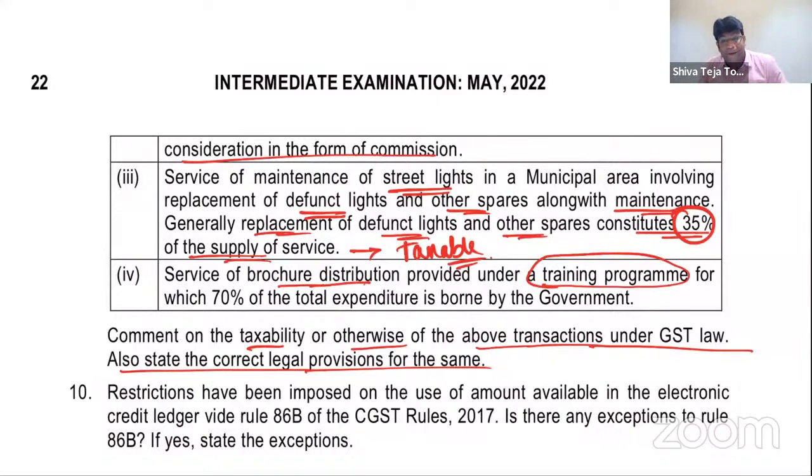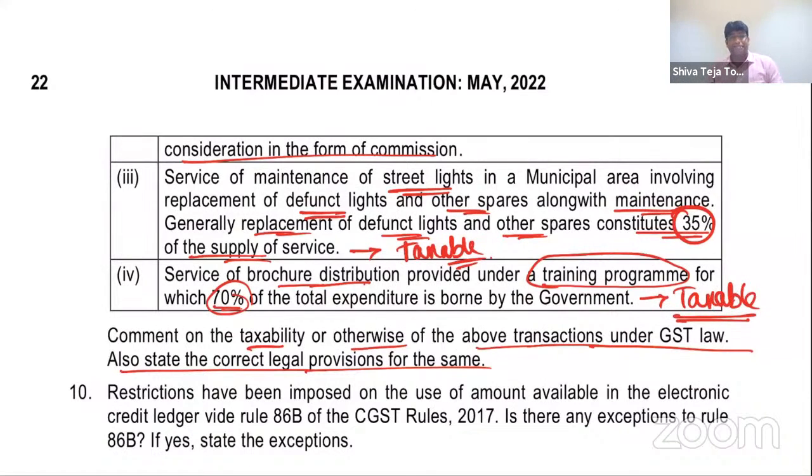Wow. In this, there is an interesting amendment, my dear friends, where they told service provided to government under any training program for which 75% or more. Once upon a time, it was more than 75%. But they clarified that for which 75% or more of the total expenditure is borne by the government is exempt. Service provided to the government under any training program for which 75% or more of the total expenditure is borne by the government, that is exempt. Here, how much is borne by the government? 70% of expenditure is borne by the government. In this case, my dear friends, it becomes taxable.